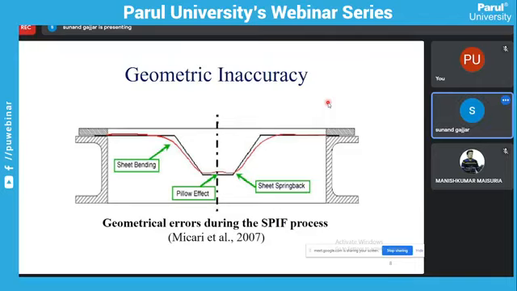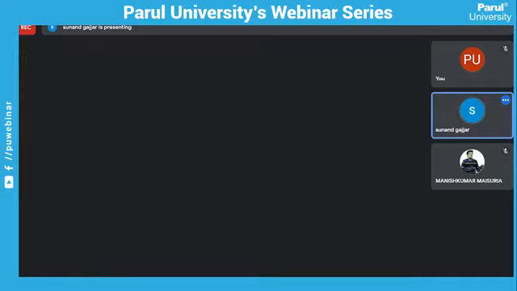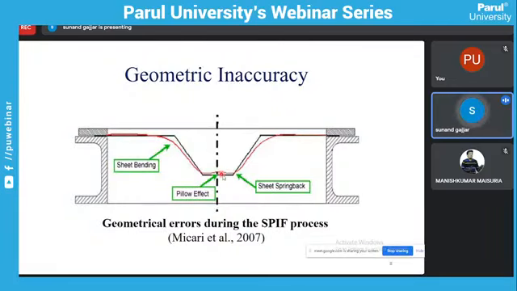Here the sheet bending is also observed near the major base of the part, which is near this blank holder plate, right? And here the pillow effect is also observed. Pillow effect means at the center, the shape is different than the ends, right?